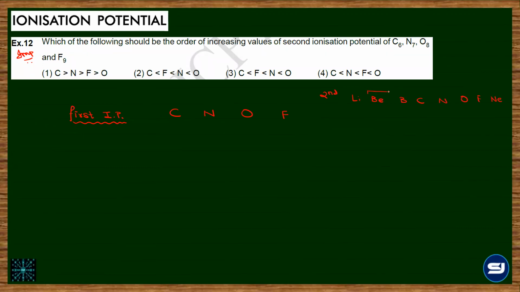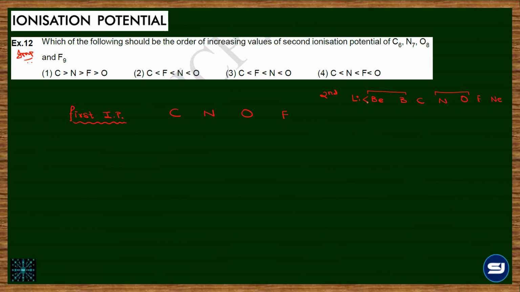And the exception was observed for beryllium, boron, and nitrogen, oxygen, with a reason of half-filled configuration of nitrogen and fully filled configuration of beryllium, na? Yes, sir. This is half-filled, beryllium is completely filled. So we know that half-filled and completely filled are stable, and that's the reason energy required to remove the electron from that stable configuration will be large.